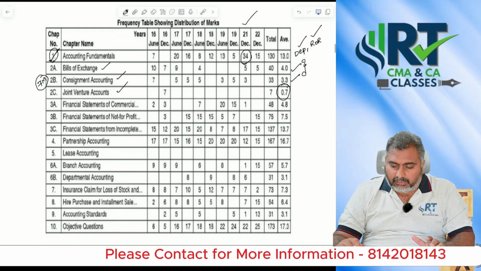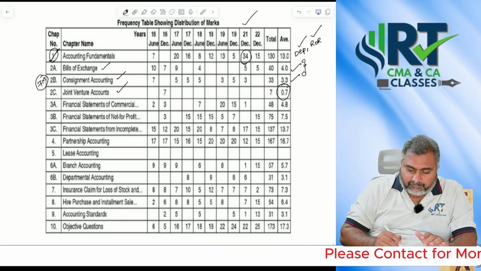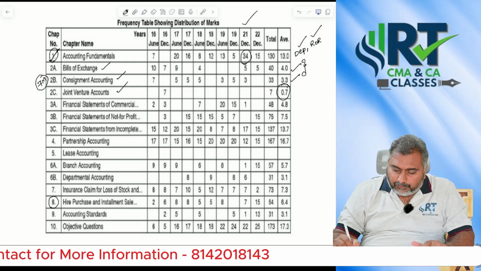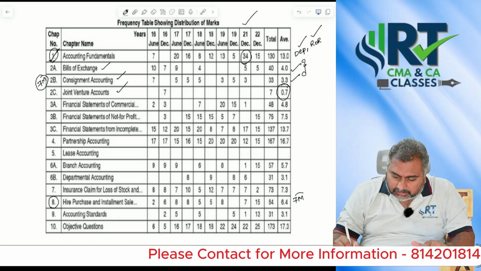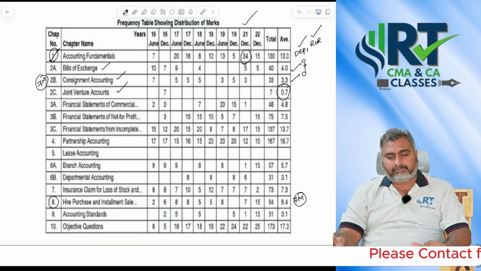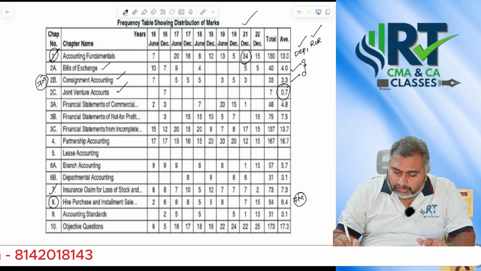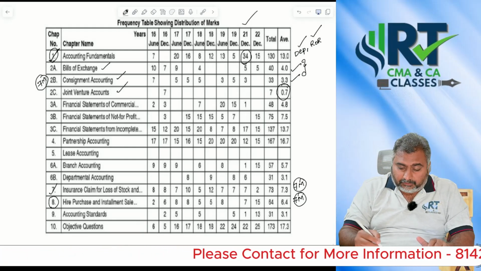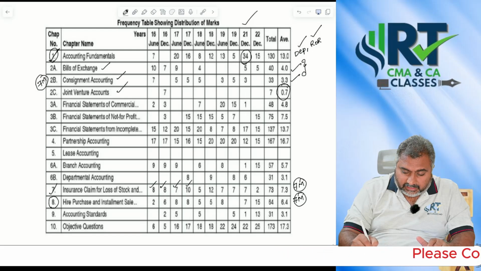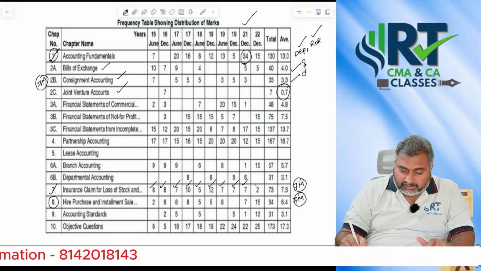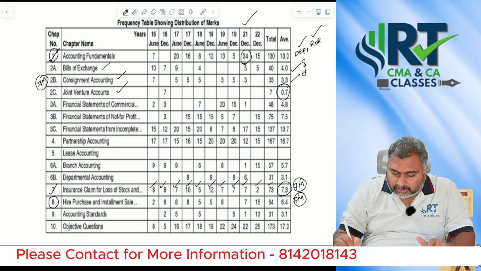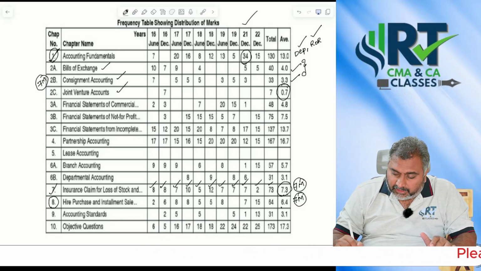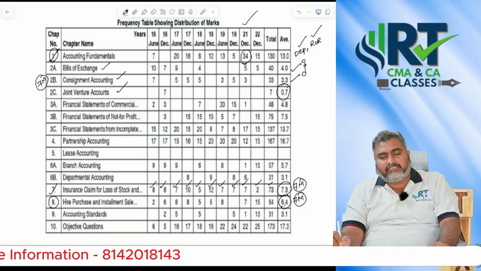Don't worry. And next, sir, let's focus on the area they are focusing on more: hire purchase also. They are concentrating well. In the recent examination also, they asked a 7 marks question from hire purchase. And insurance claims also, they are continuously asking a major part, 7 marks. If you check, 8, 8, 7, 10, 5, 12, 7, 7, 7, the average is 7.3 marks they are concentrating on insurance claims. Even for hire purchase the weightage is 6.4.